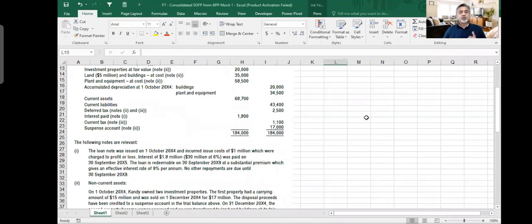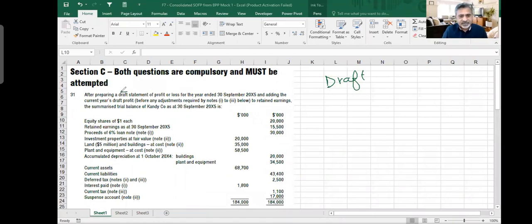It says that the loan, now remember, when they say that you have this draft financial position, you know that usually you need to do some adjustment. Besides, they tell you that the draft profit, when I saw the word in the question in the beginning, it said draft profit. I immediately understood that some adjustment I need to make. You see here, it says the draft statement of profit or loss and the draft profit. So it means that this retained earning is not the final number and I need to make adjustments. Maybe the actual profit will be more, maybe less. So we will see what are the adjustments we need to make.